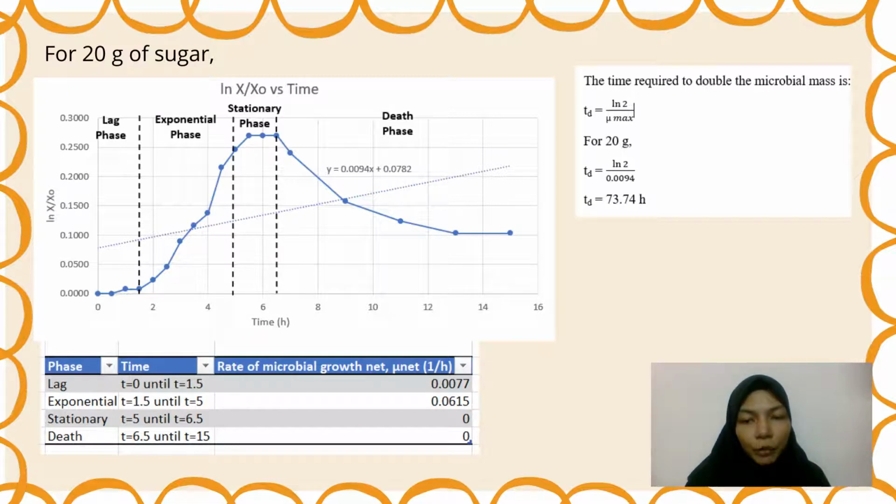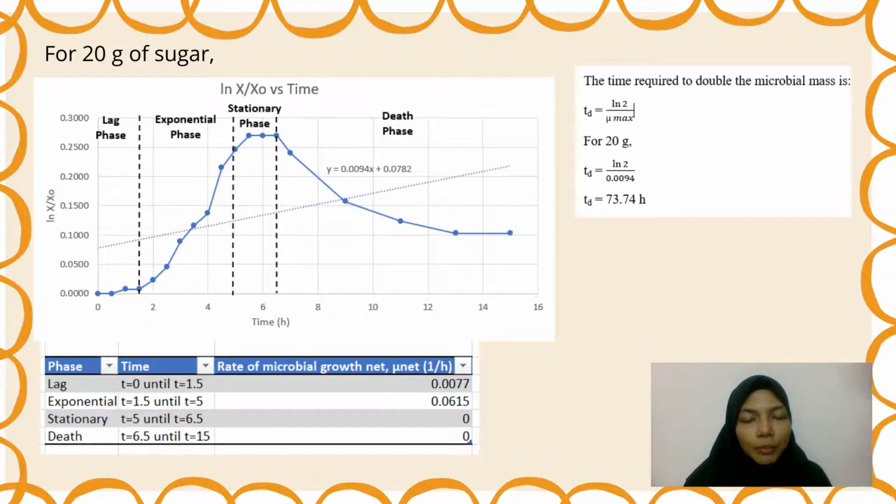Next is the exponential phase. It happened from 1.5 hour until 5 hours with a rate of 0.0615. The exponential phase, also known as the log phase, happened because the microorganisms are growing rapidly and dividing to produce more generations. The growth rate of bacteria increases as time increases. Next is the stationary phase. It happens from 5 hours until 6.5 hours with a rate of 0 per hour.